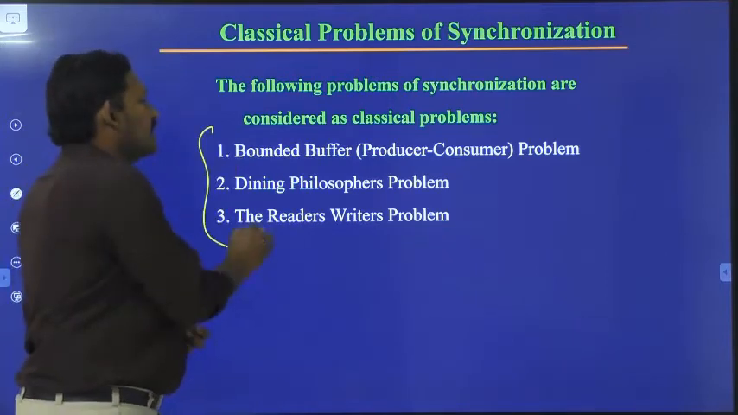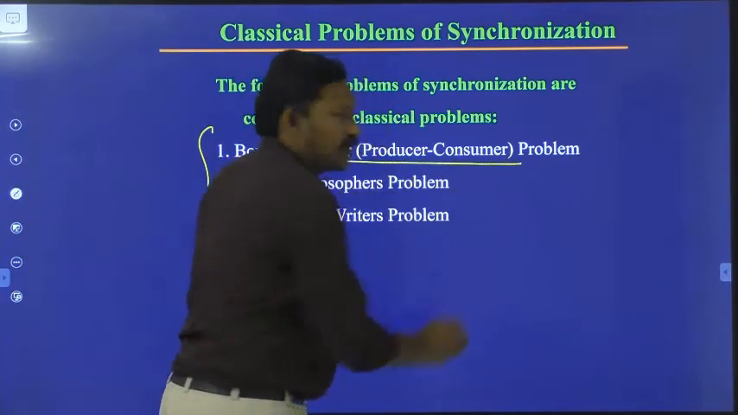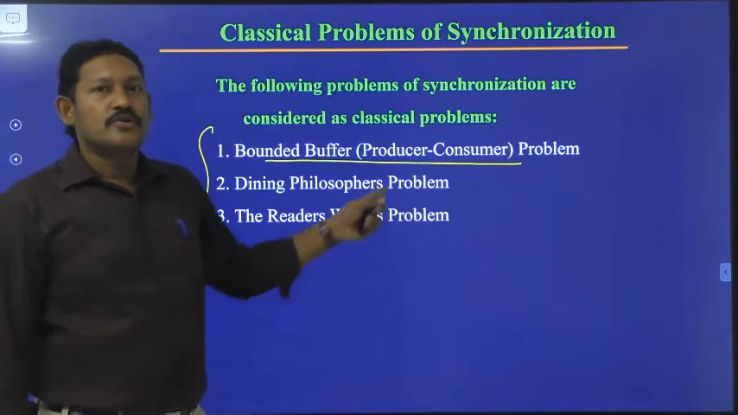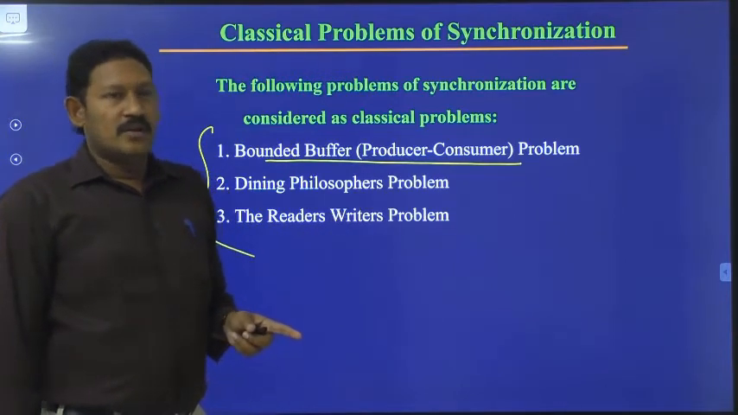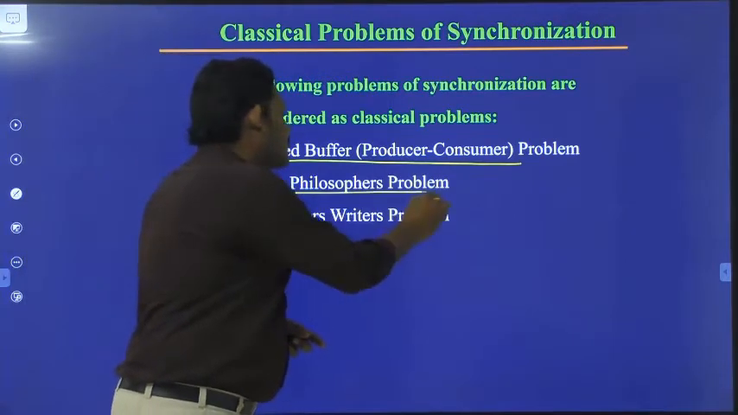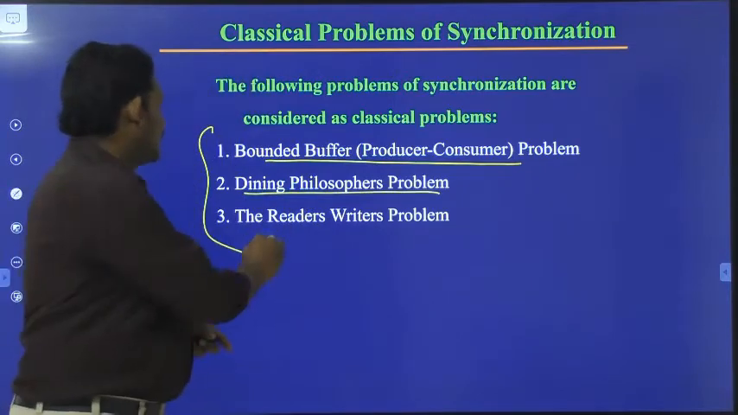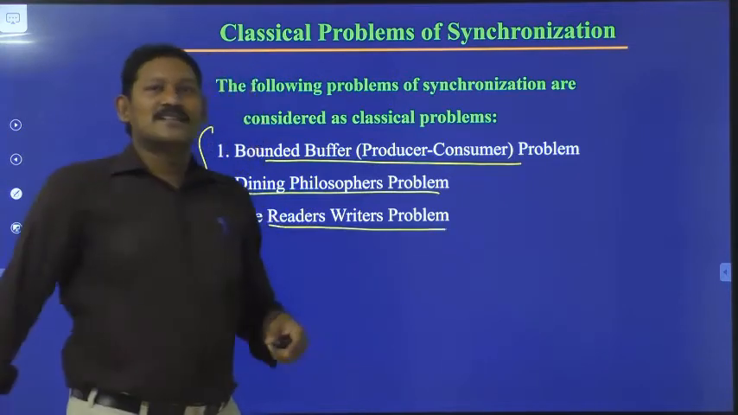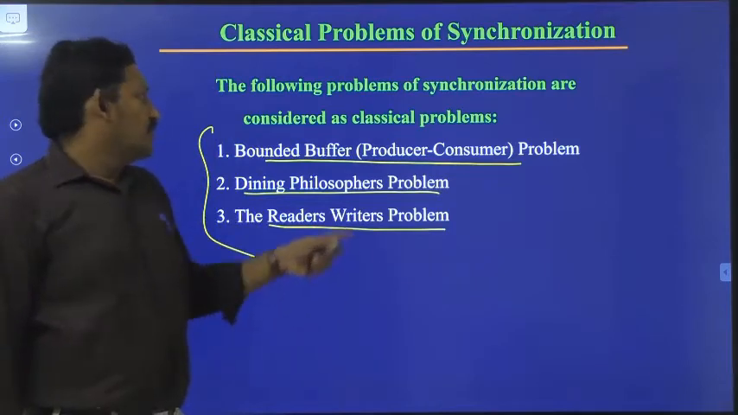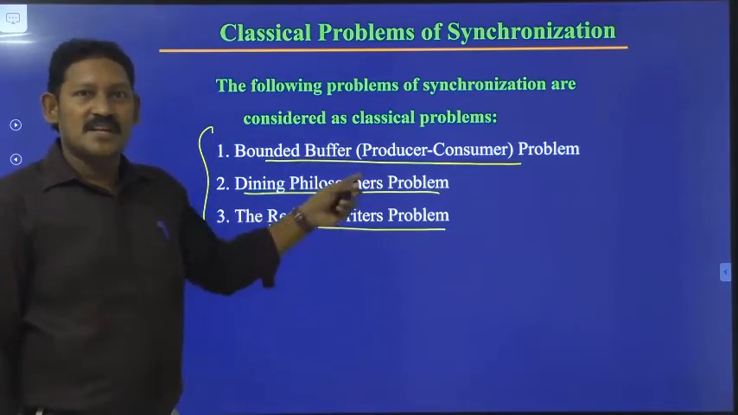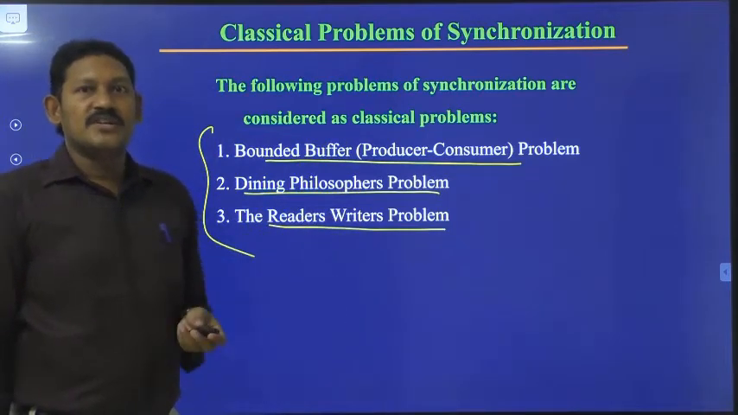The first one is the bounded buffer problem, which we can also call the producer-consumer problem. The second one is the dining philosopher problem. The third one is the readers-writers problem. We will discuss these three problems one by one in detail.